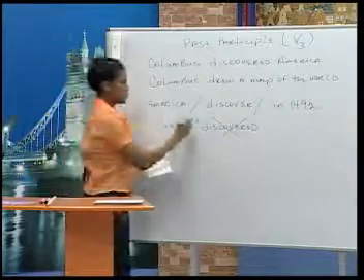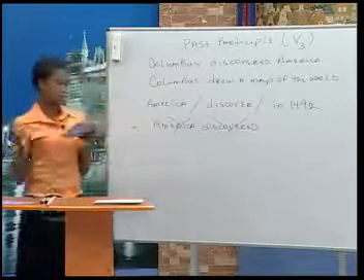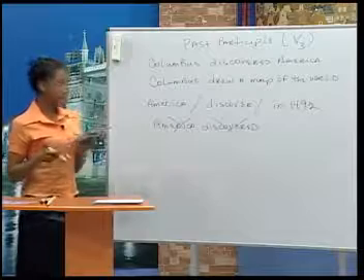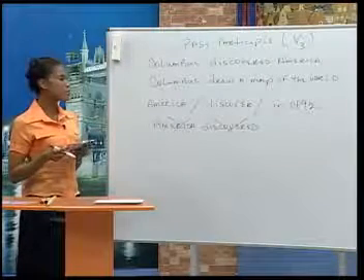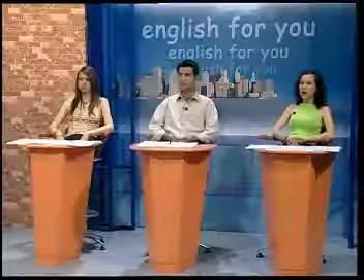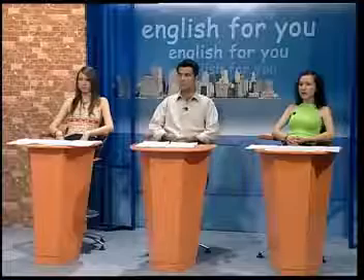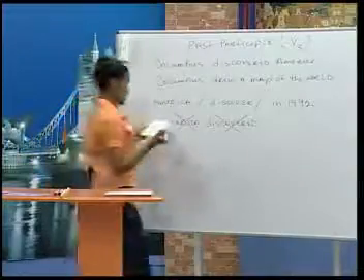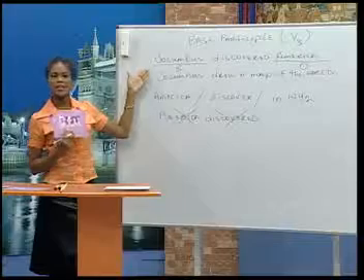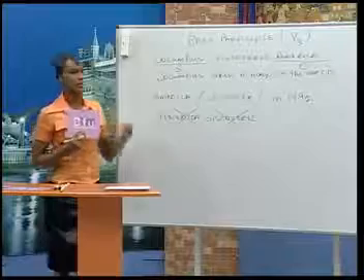Now, in this sentence, is America the subject or the object, Linda? America is the object and Columbus is the subject. Very good. Okay, Columbus is the subject because he does the action.